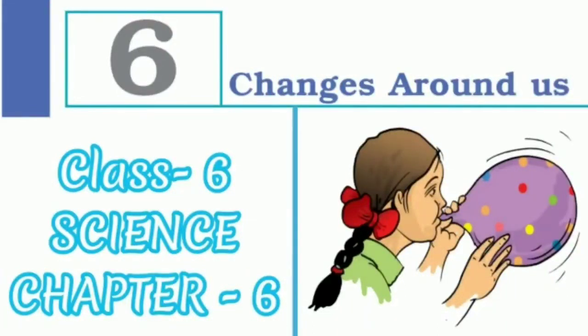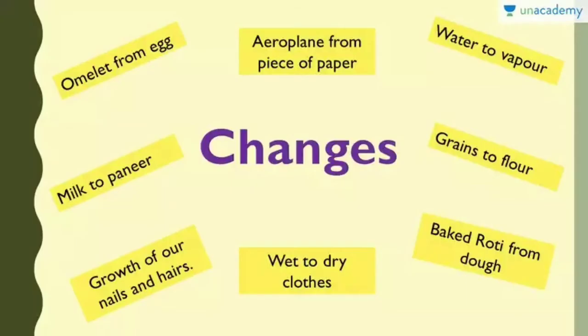Children, today we are going to start the 6th chapter from our science book, that is, changes around us. In our daily life, you can observe many changes that are going around you.